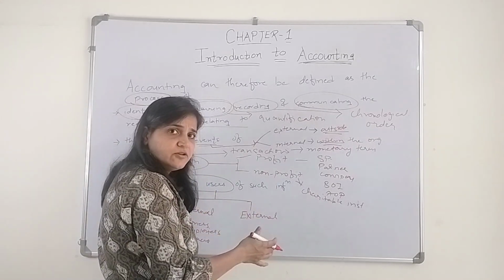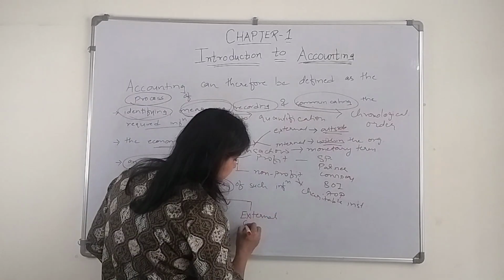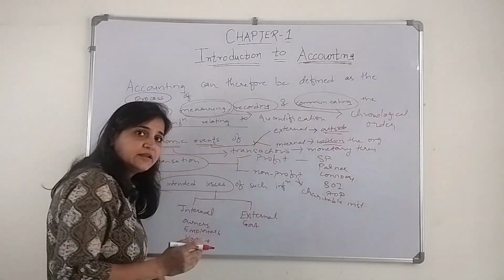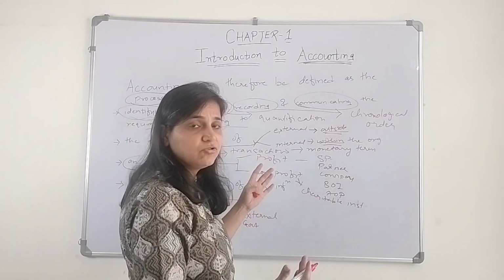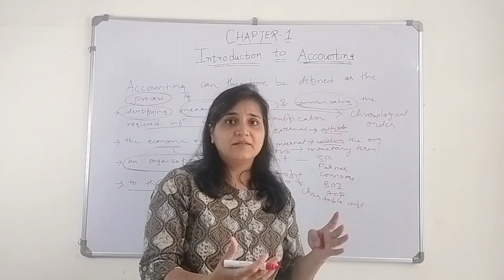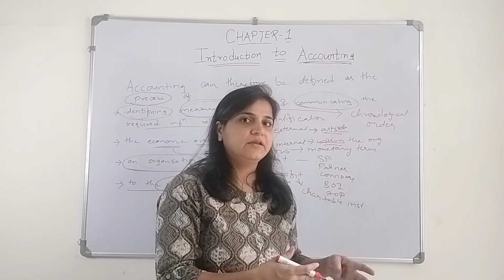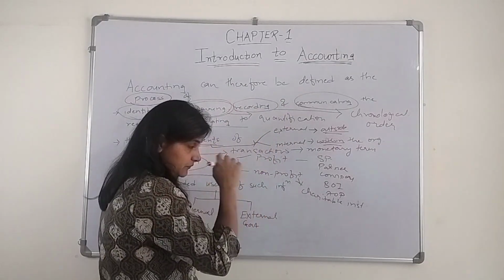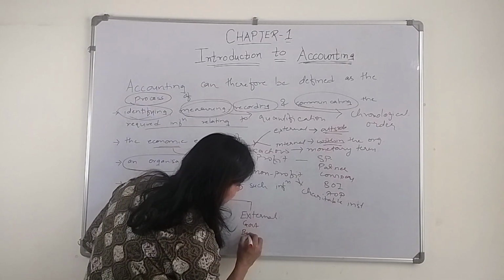And who are the external users? Government. They need tax. So they need to know how much the organization is earning, how much profit they are making. The banks and financial institutions.